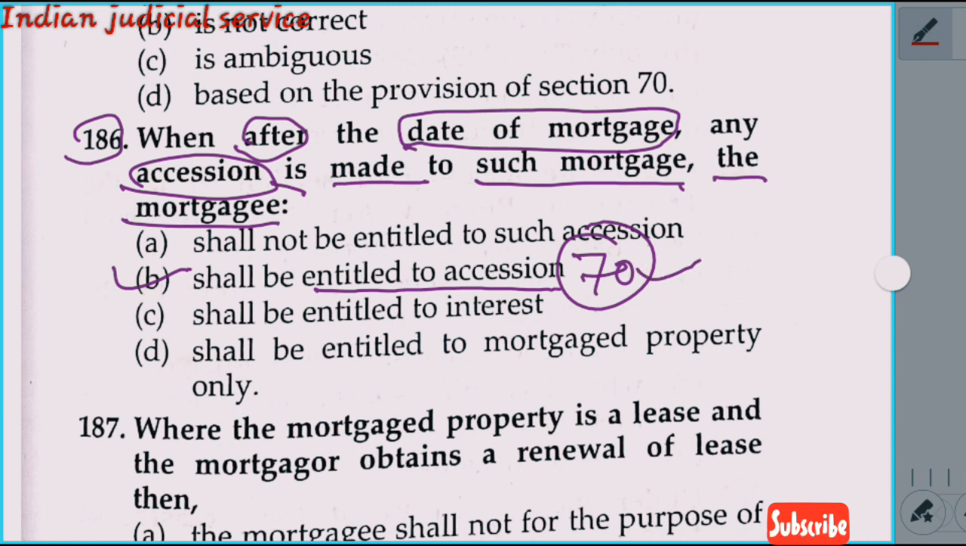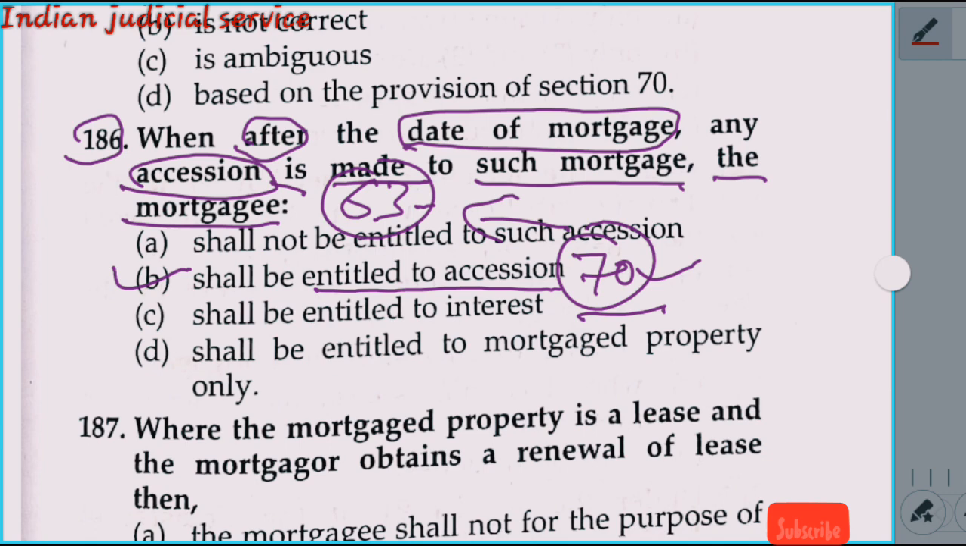This is provided in section 70, but section 63 is just the vice versa. Section 63 deals with the mortgagor having accession to mortgaged property. The mortgagor has the right to accession to the mortgaged property. This is provided in section 63. Section 63 is for the mortgagor and section 70 for the mortgagee. So we get this information from this question.